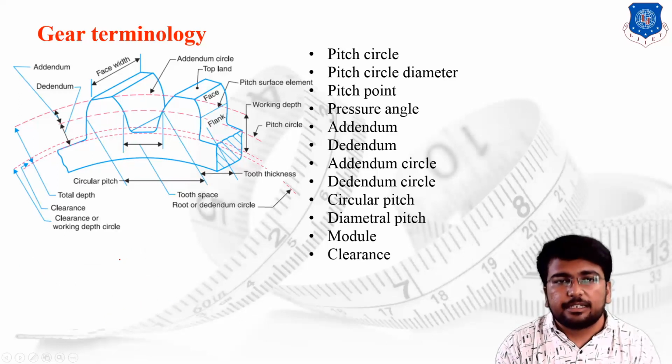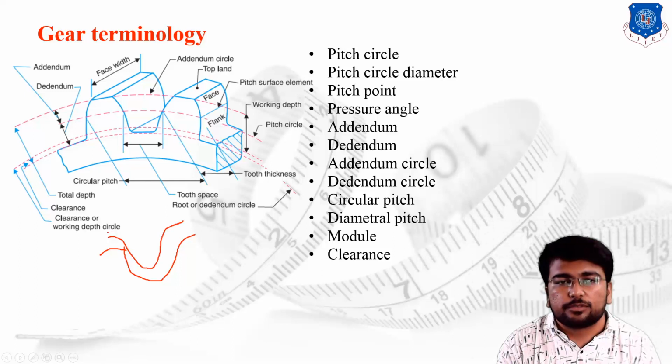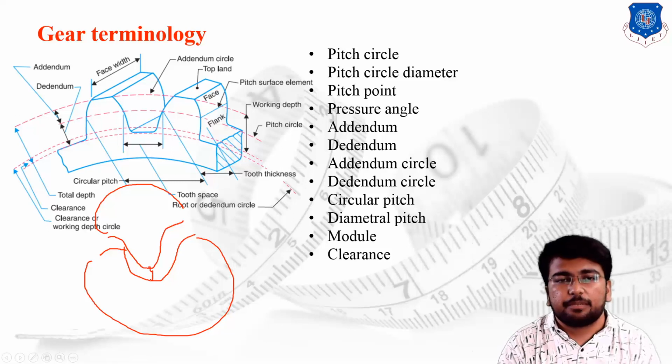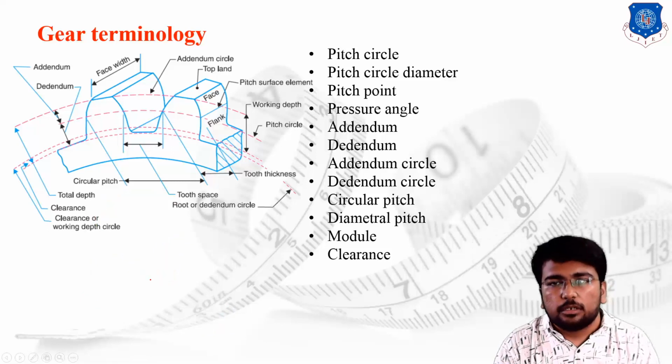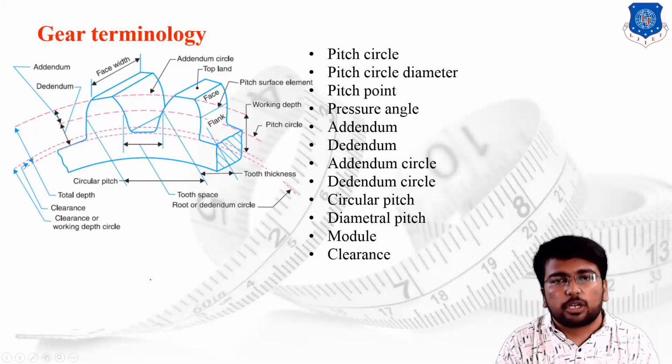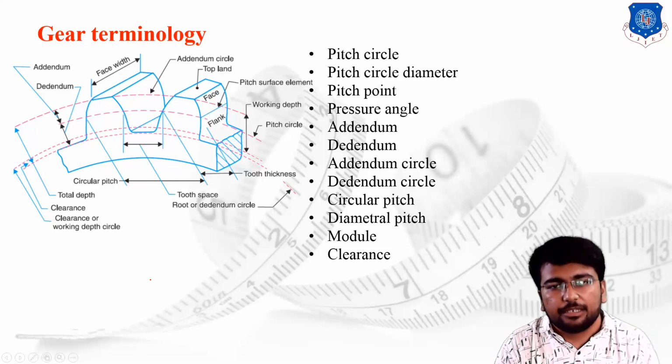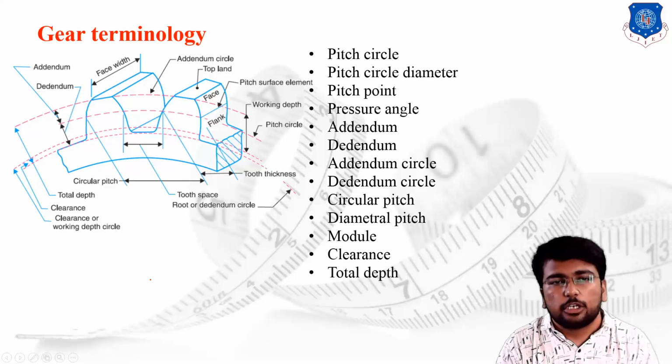Then clearance. Clearance is the radial distance. Once again remember this, clearance is the radial distance between the bottom of one tooth profile and the top of the mating tooth profile. Suppose one gear is on the top side and the other gear is on the bottom side, then whatever radial distance is generated between the top of one gear's tooth profile and the bottom of the other mating gear's profile is known as the clearance.